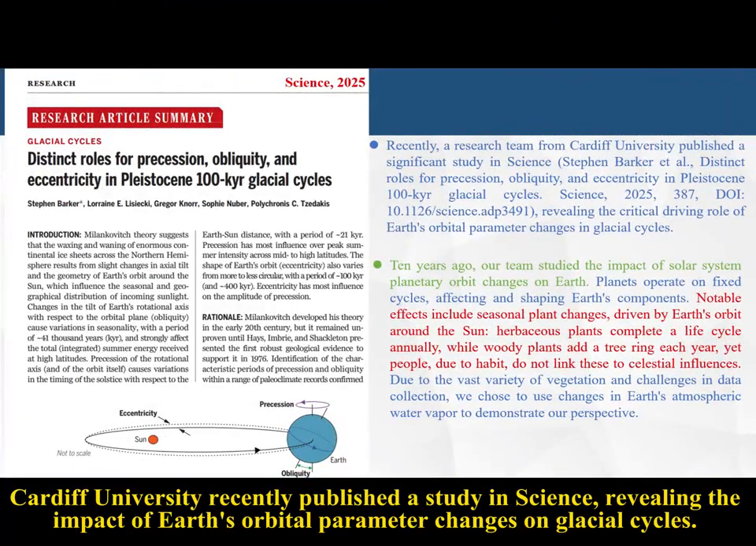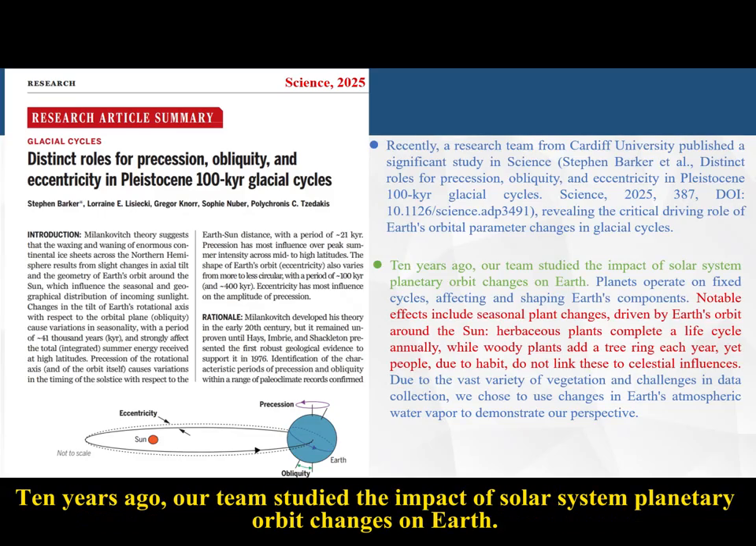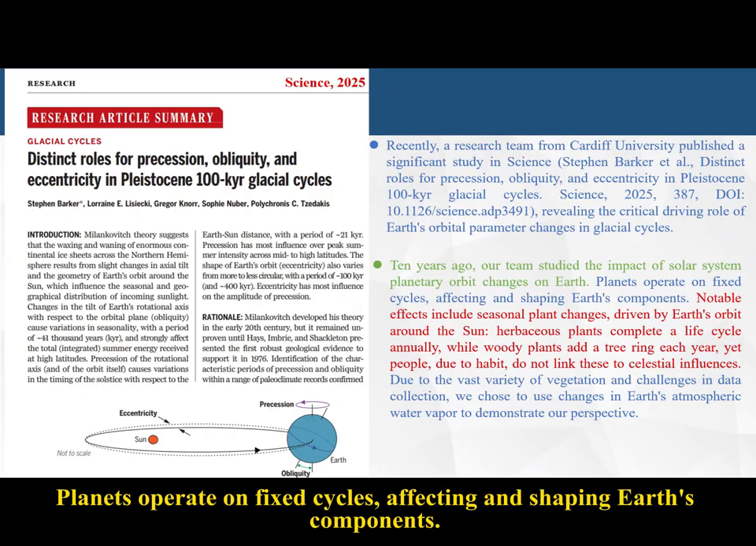Cardiff University recently published a study in Science, revealing the impact of Earth's orbital parameter changes on glacial cycles. 10 years ago, our team studied the impact of solar system planetary orbit changes on Earth. Planets operate on fixed cycles, affecting and shaping Earth's components.